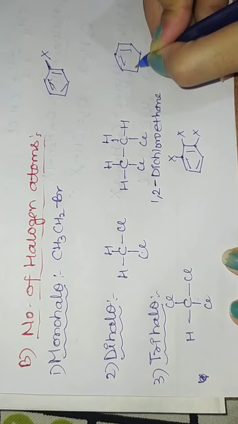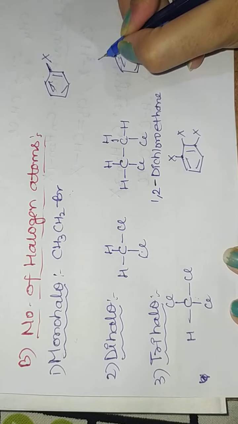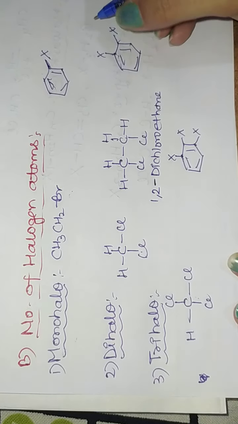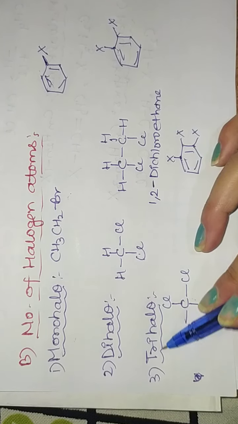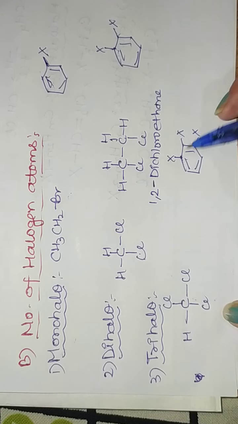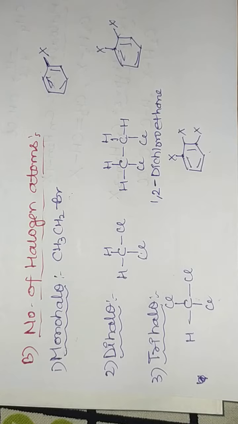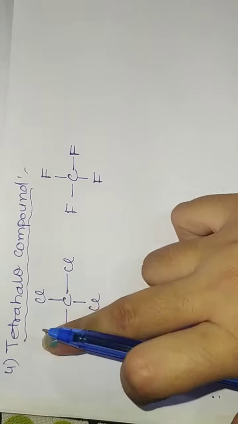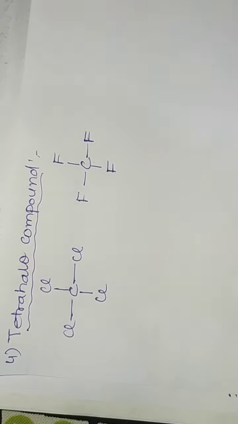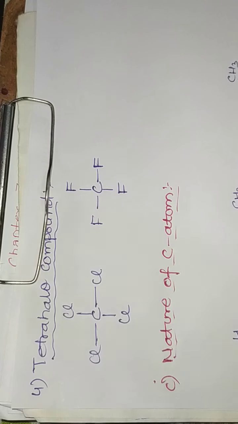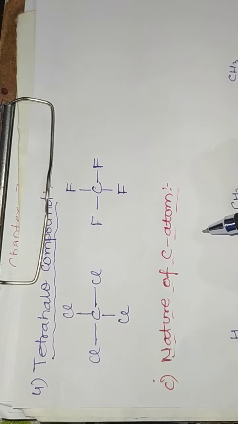Similarly for an aromatic compound, these 2 halogens are attached to the ring. Similarly for trihalo, we have 3 halogens, and likewise for the aromatic compound. The next one is tetrahalo. For tetrahalo we have 4 chlorine atoms or 4 fluorine atoms, meaning 4 halogen atoms are present here.